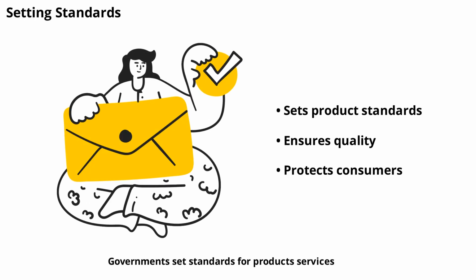Governments set standards for products, services, and practices to ensure quality and safety. This includes everything from building codes to product labeling. Standards help protect consumers and make it easier for businesses to operate across regions.